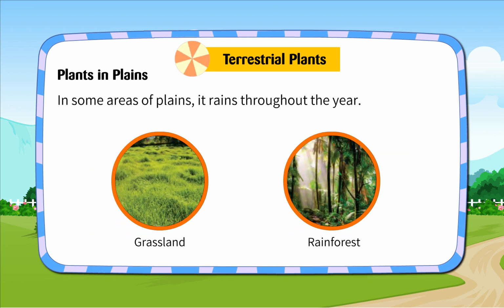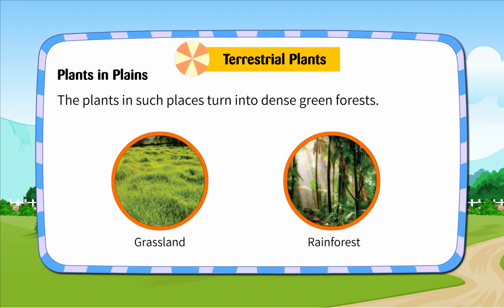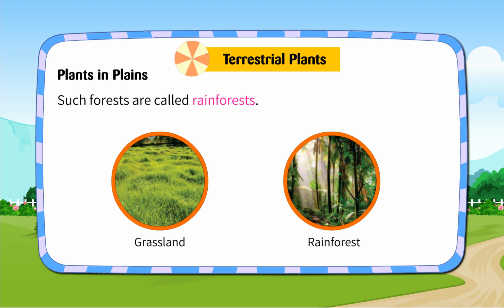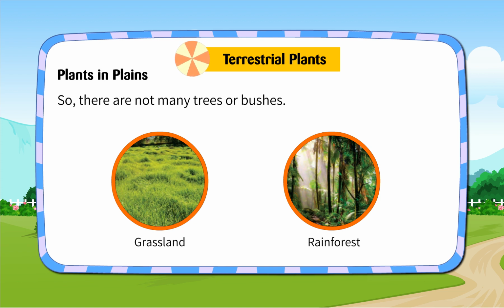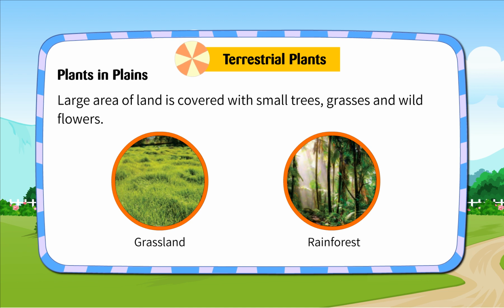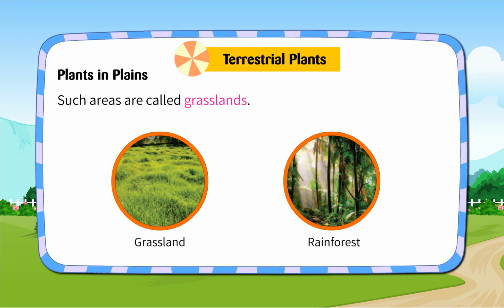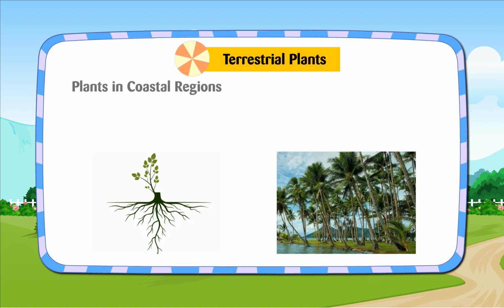In some areas of plains, it rains throughout the year. The plants in such places turn into dense green forest. Such forests are called rainforest. In some areas of plains, there is little rainfall, so there are not many trees or bushes. Large area of land is covered with small trees, grasses, and wild flowers. Such areas are called grasslands.